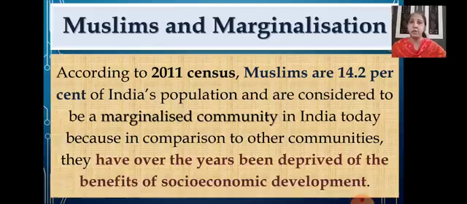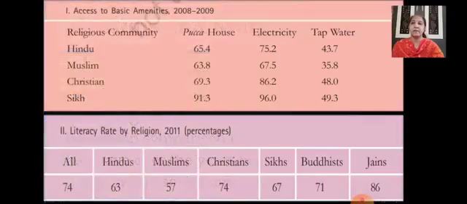Now children, to make you understand this in a better way, a table has been given to you that will tell you about the different sources indicating the situation of the Muslim community with regard to basic amenities and literacy rate. Let's go through that. Here it shows the access to basic amenities in the years 2008 and 2009.